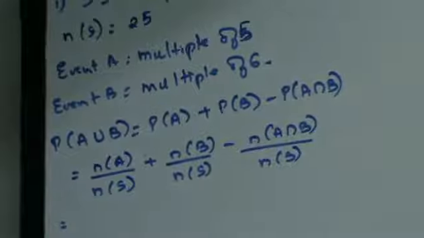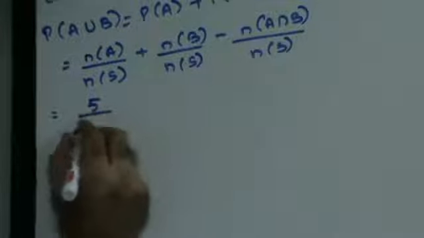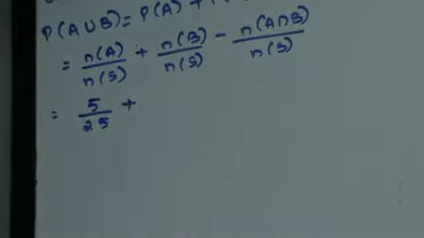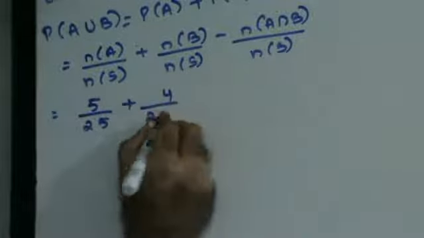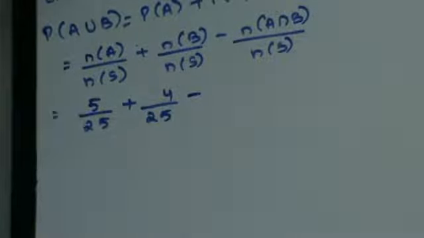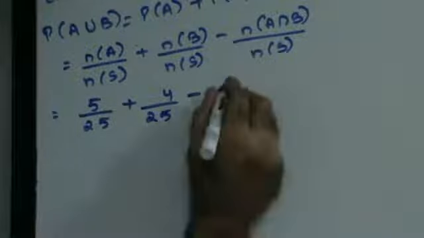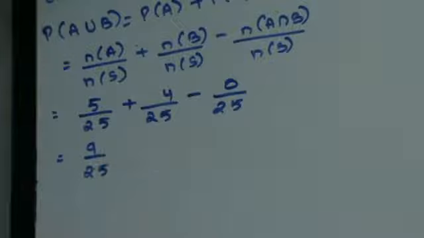Now, between 1 to 25, how many multiples of 5 are there? There are 5 numbers: 5, 10, 15, 20, 25. Total number of tickets is 25. Multiples of 6: 6, 12, 18, 24. There are 4. Is there anything common between them? 5, 10, 15, 20, 25, 6, 12, 18, 24, nothing. There's nothing common between them. So the answer is going to be 9 by 25. So that's how you find out whether the ticket drawn is a multiple of 5 or 6.